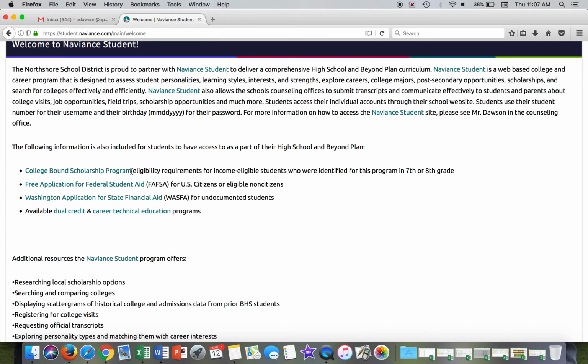And then once you become a senior and you have to apply to the FAFSA to pursue federal financial aid for college, you can click on this link here and it will take you to the FAFSA site and you can start your application as a senior. If you're an undocumented student, you can do the same thing by going to the WASFA site.